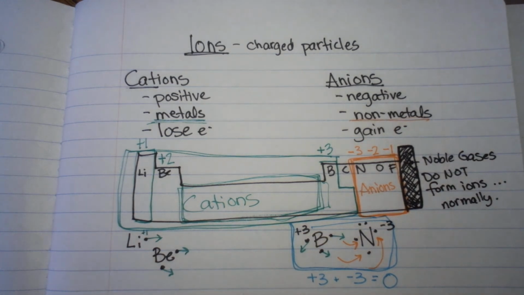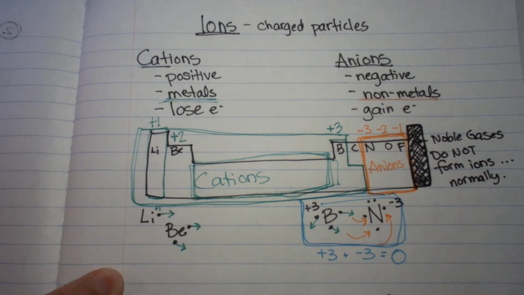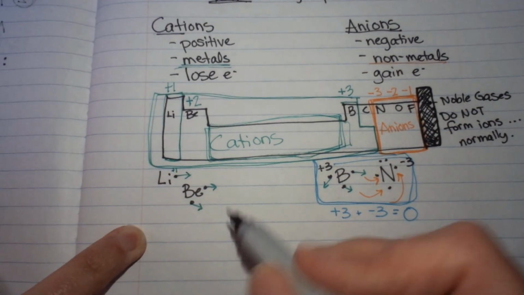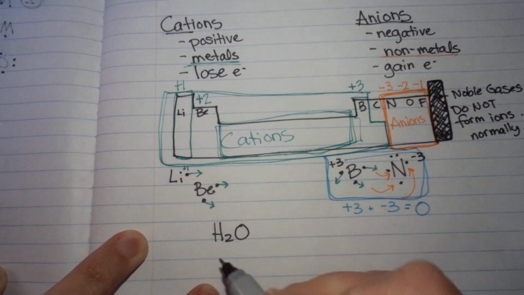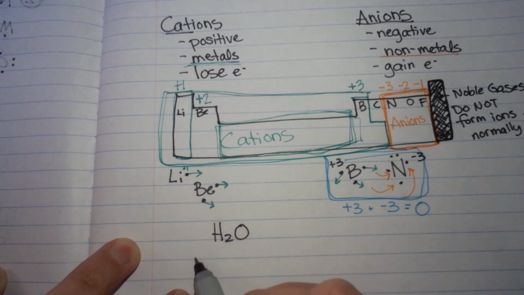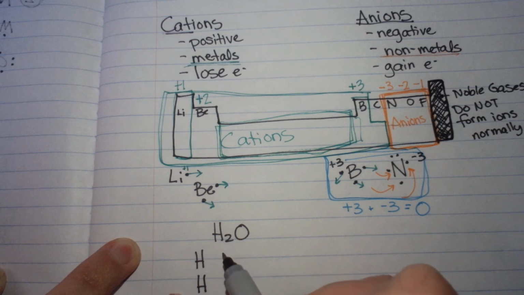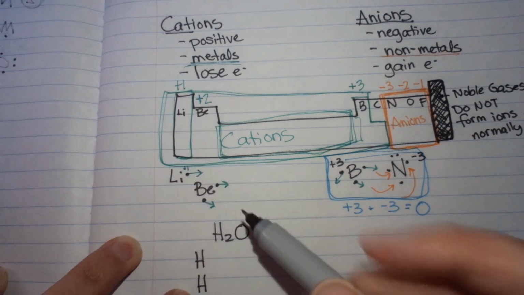Do you know of some molecules that have stability? Oh, yeah, you do. Of course you do. We have H2O. That's one everybody knows. How many H's do we have? You have 2 H's. What ion does hydrogen form? If you look back at our little notes, hydrogen's in the first family. It's going to make a +1 ion.